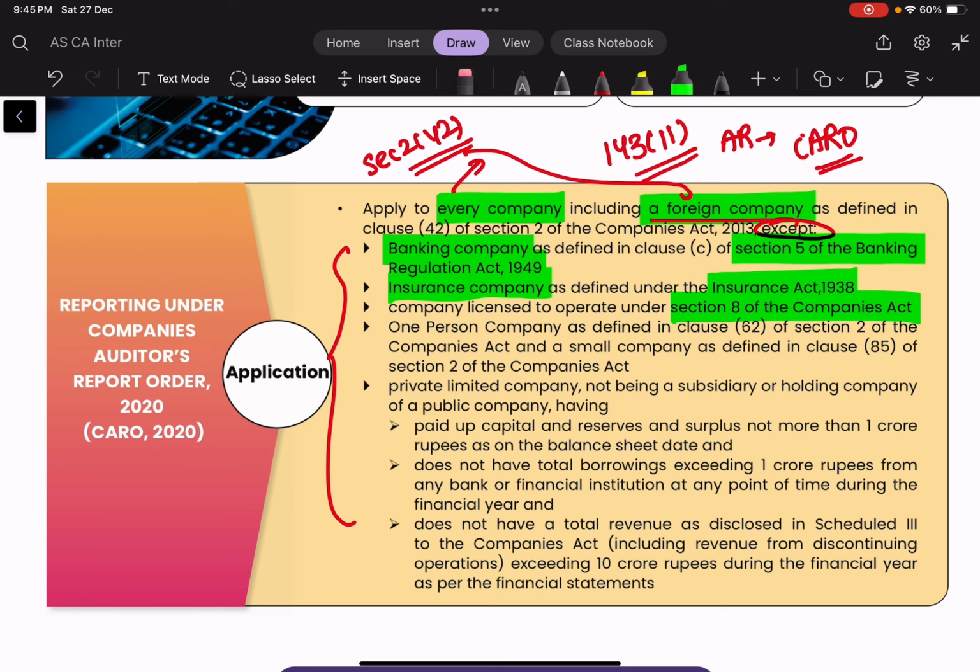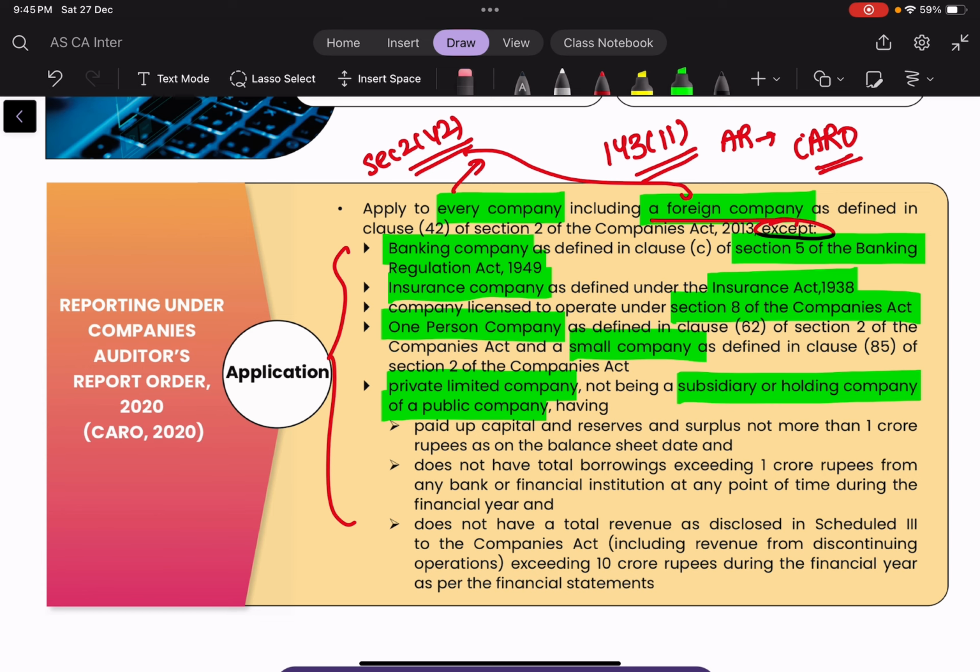Now the next one is a one-person company, an OPC, or a small company. This will be as per the definition of these two companies in the Companies Act. Then also on a private company, it is also not mandated, provided that it satisfies certain conditions. Now, what are these conditions? That it should not be a subsidiary or holding company of a public company.